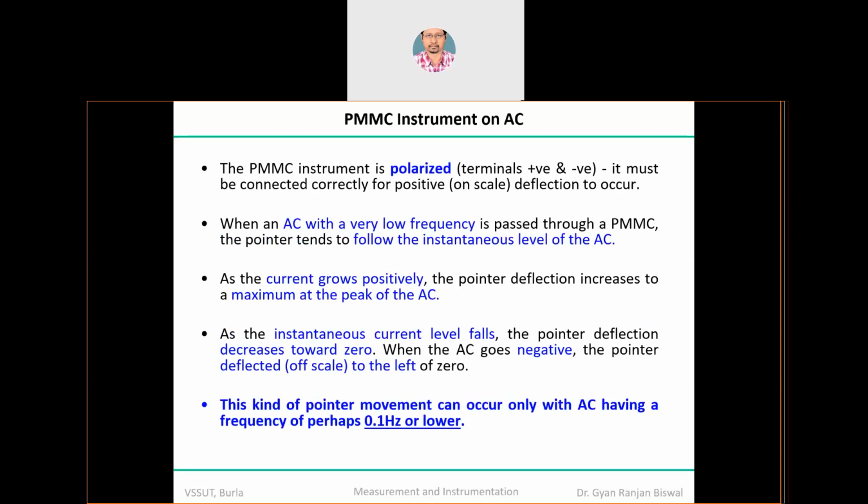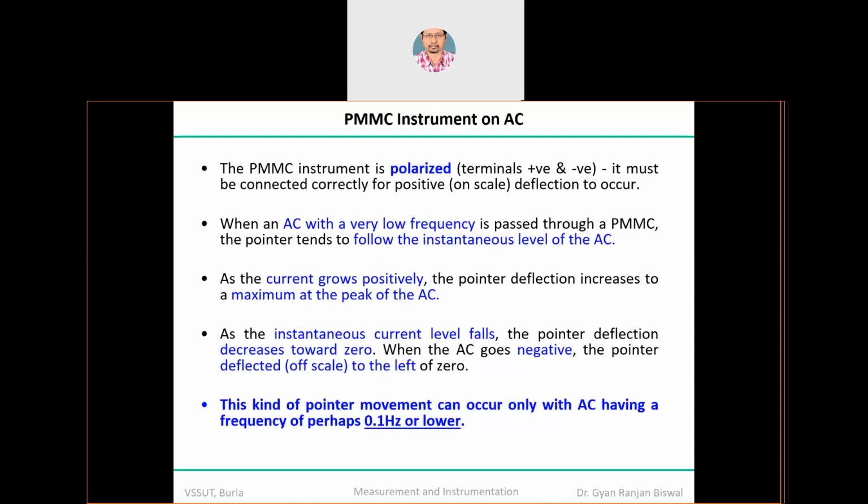What about AC? AC is not like that, but you know that AC supply is a frequency-dependent signal. I am assuming electrical and electronic measurement purposes, not communication applications. In communication applications, high frequency means 1 megahertz or higher, maybe even 100 kilohertz and higher, but not in electrical measurement. In electrical measurement, you may consider 50 hertz or any higher value as high frequency. Low frequency is something like 0.1 hertz or even lower.